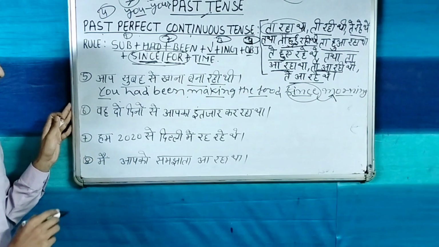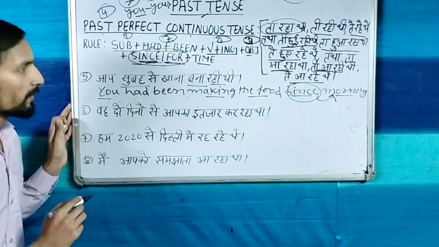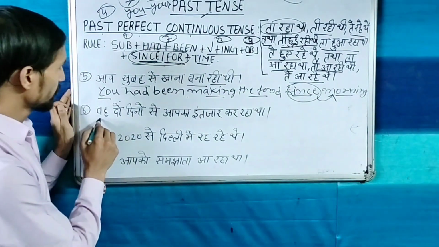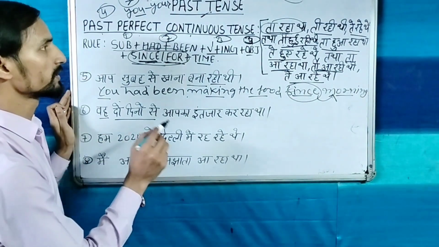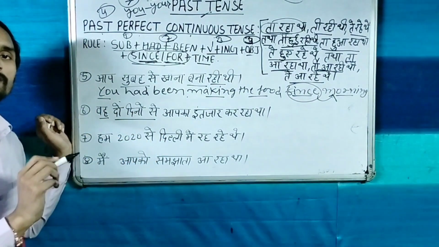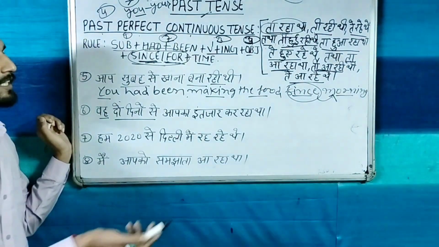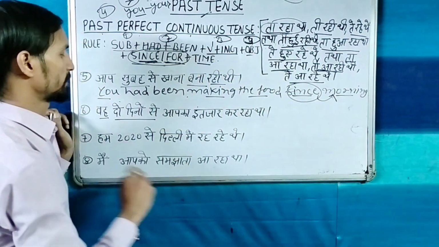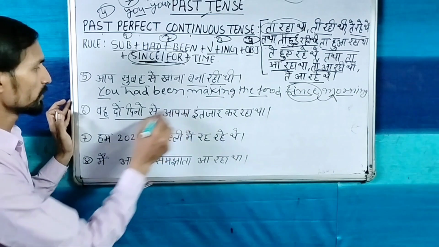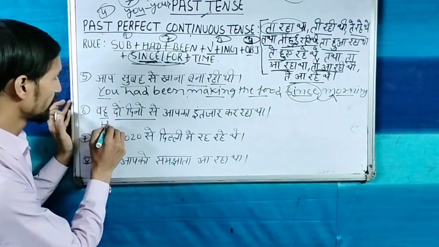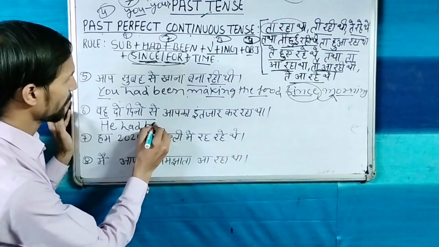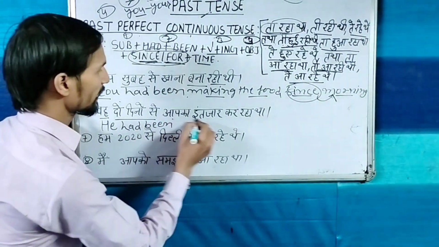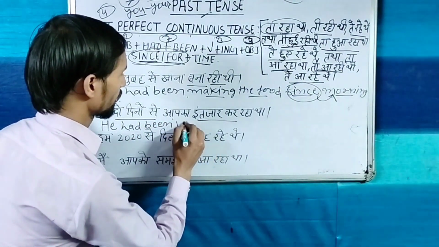Now let's see another sentence. वह 2 दिनों से इंतजार कर रहा था. So once again in this sentence time has been given. When time has been given, so this is past perfect continuous tense, and it is not necessary these all words come in the sentence. Let's make he had been. इंतजार करना, this is the verb.